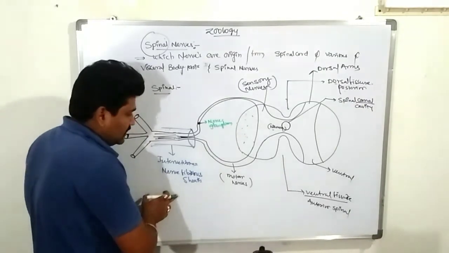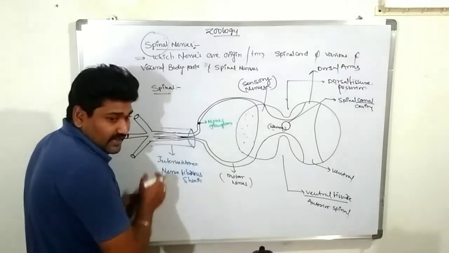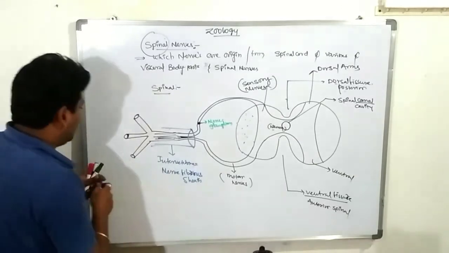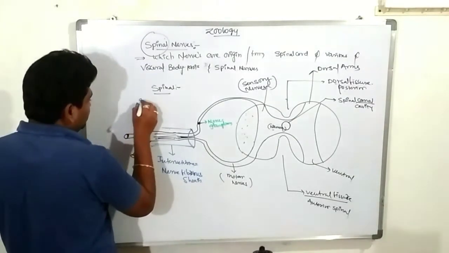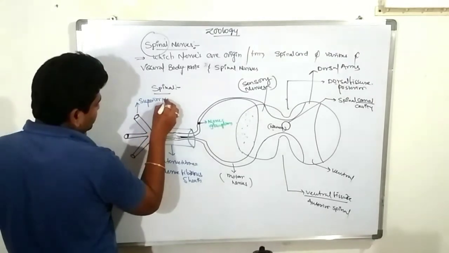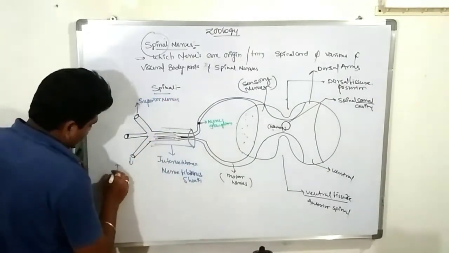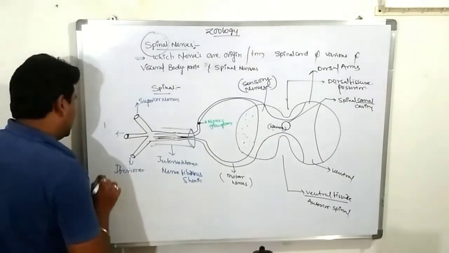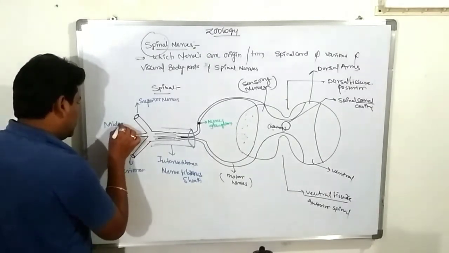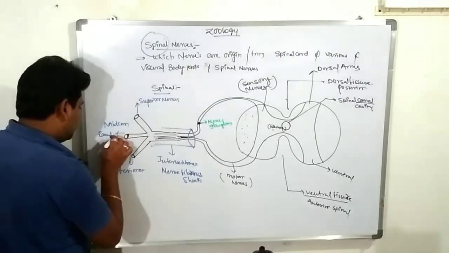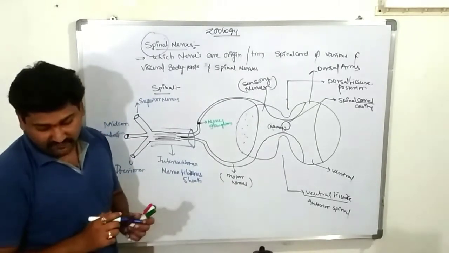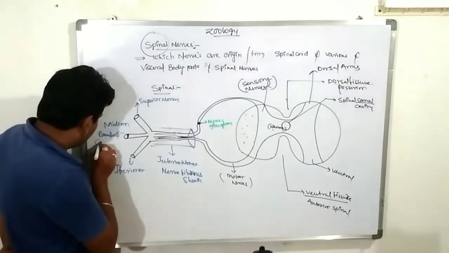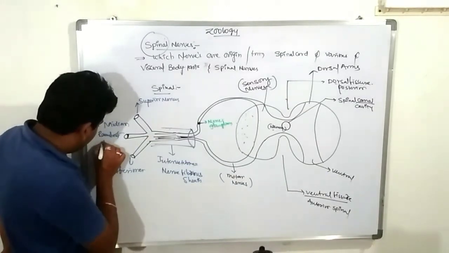The sensory nerves and motor nerves are both covered by one fibrous sheath. After the covering of this membrane, it finally bifurcates into three regions. The anterior one is known as the superior nerve, this is known as the inferior nerve, and this is known as the median or rhombus nerve. Inferior, superior, median, rhombus nerves. That's enough.